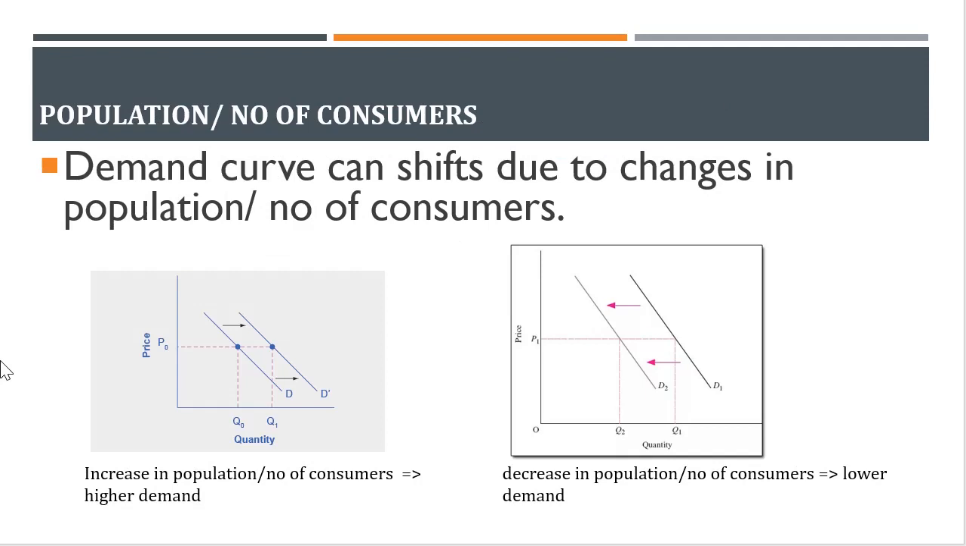Final factor, which is the number of consumers or population. A different textbook mentioned it differently, so I combined both of these factors in one. So demand curve shifts due to changes in population or number of consumers. If there is an increase in population or number of consumers, then naturally they will demand more. So demand curve will shift to its right. On the contrary, if there is any decrease in population or any decrease in number of consumers, that will lead to a lower demand, which means demand curve will shift to its left.